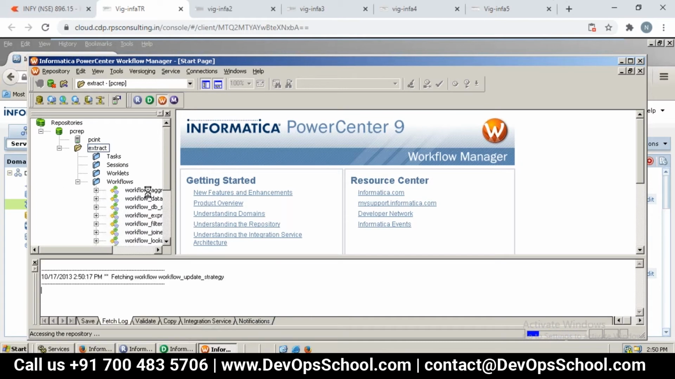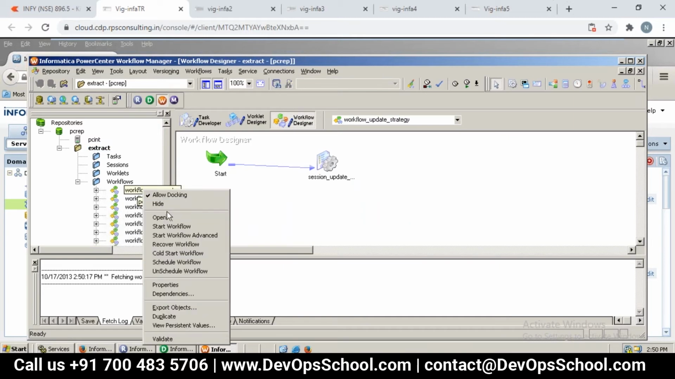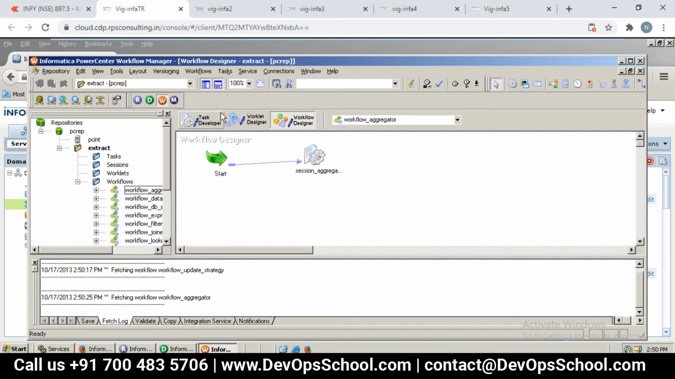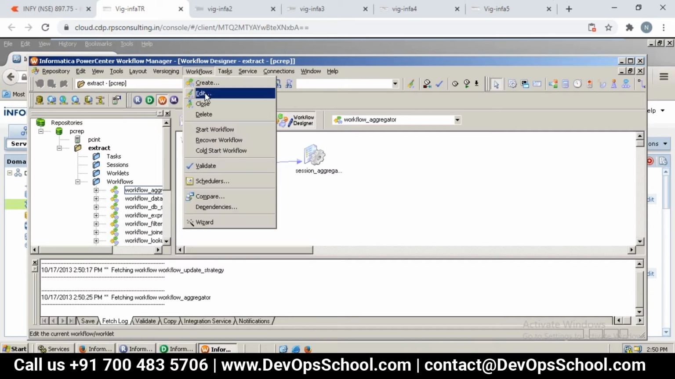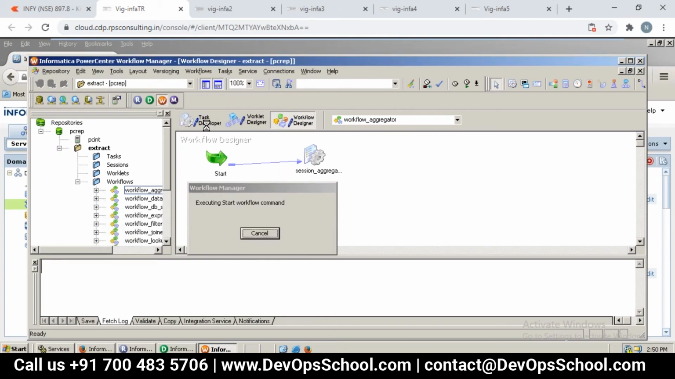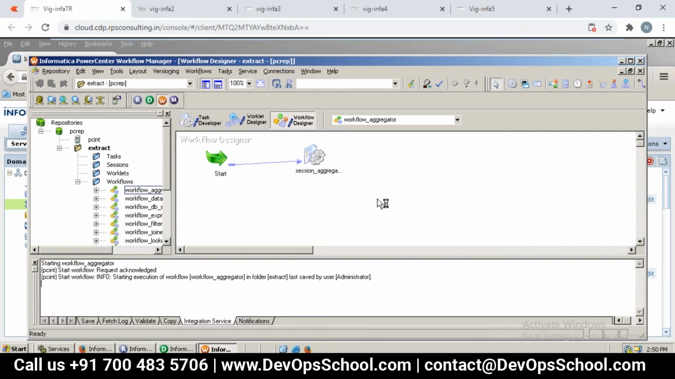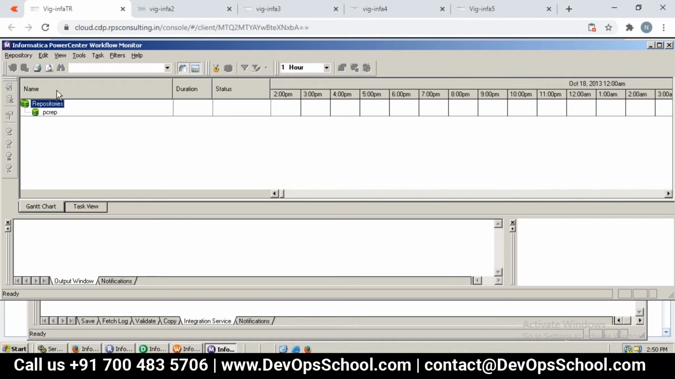Now I just made it an active folder. So take any workflow and run it. That's it. If it runs, which means what? The integrated service is ready anyway. It should run. If not, we need to see the problem. The problem should be within the workflow. That's it.